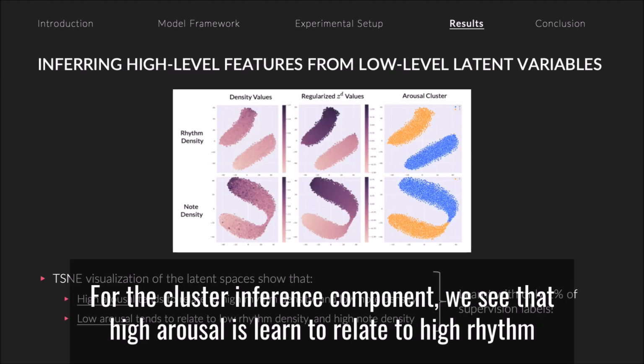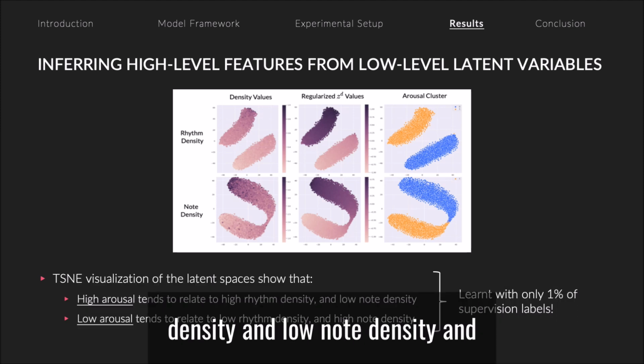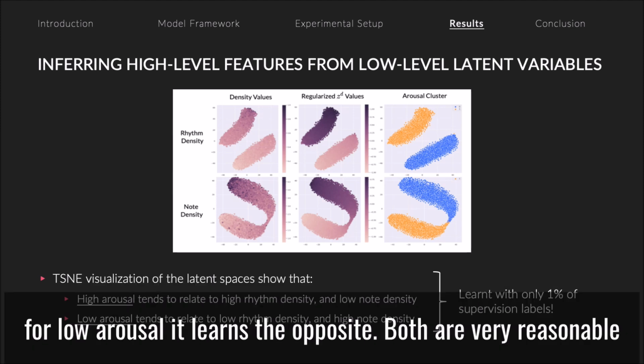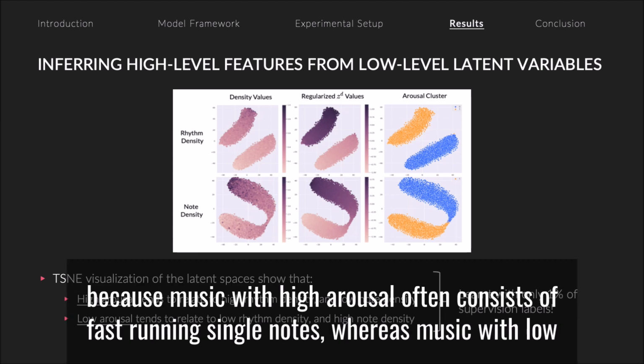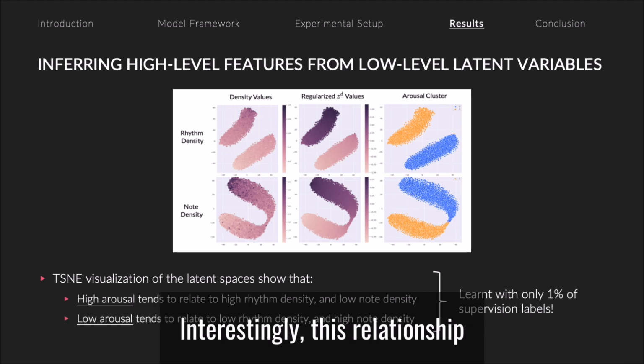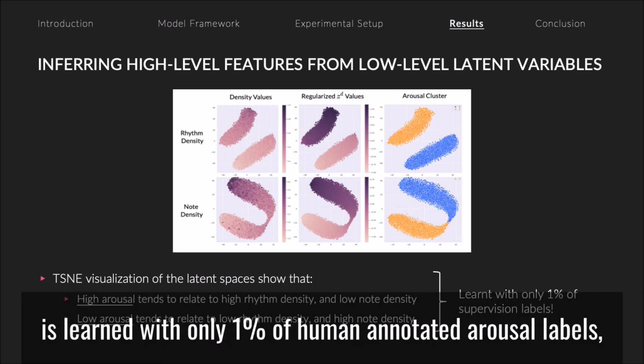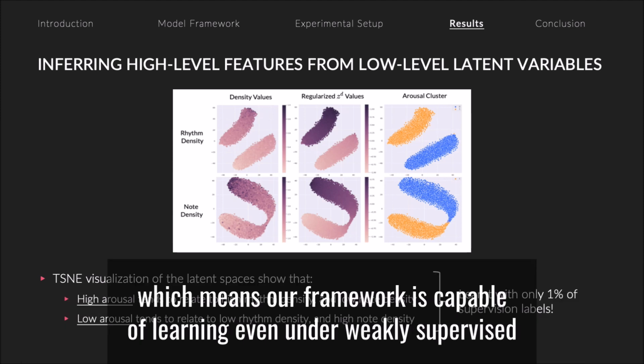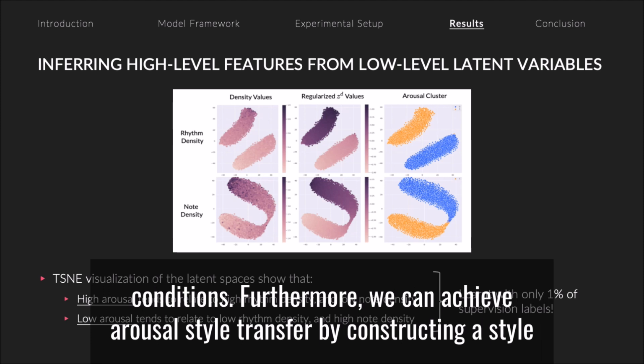For the cluster inference component, we see that high arousal is learned to relate to high rhythm density and low note density, while for low arousal it learns the opposite. Both are very reasonable because music with high arousal often consists of fast-running single notes, whereas music with low arousal often exhibits a chordal texture with more sustains. Interestingly, this relationship is learned with only 1% of human annotated arousal labels, which means our framework is capable of learning even under weakly supervised conditions.